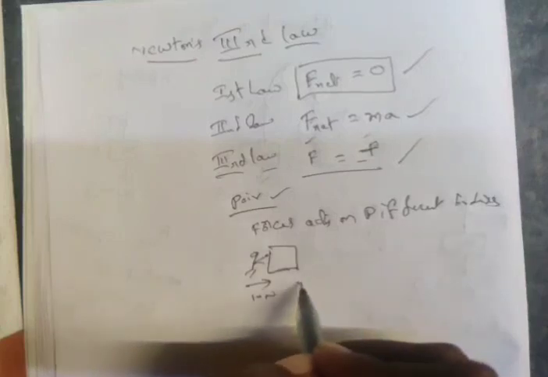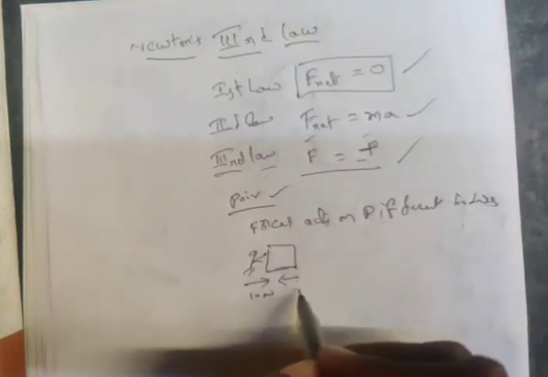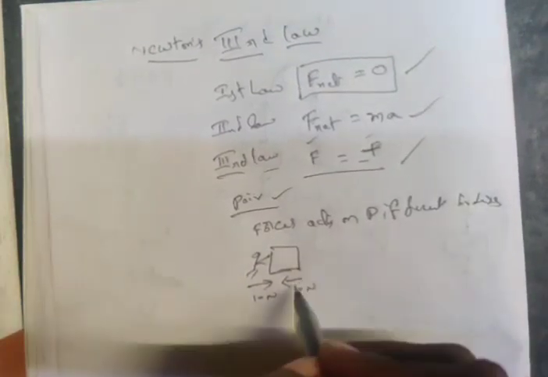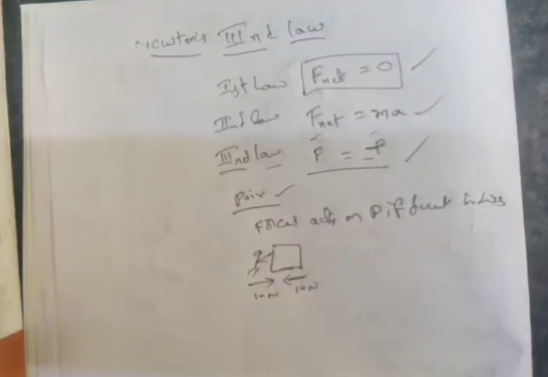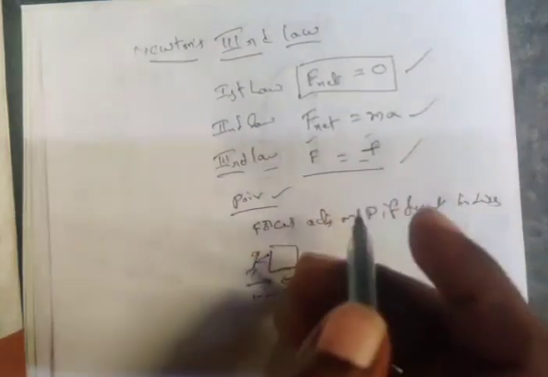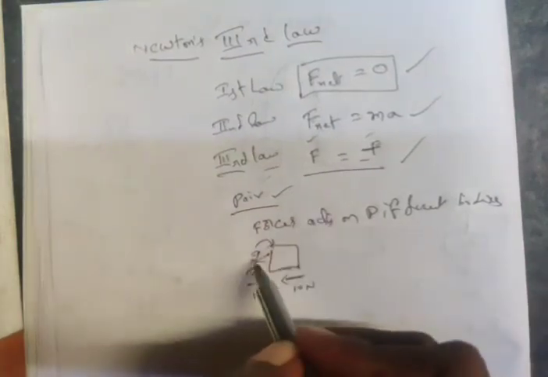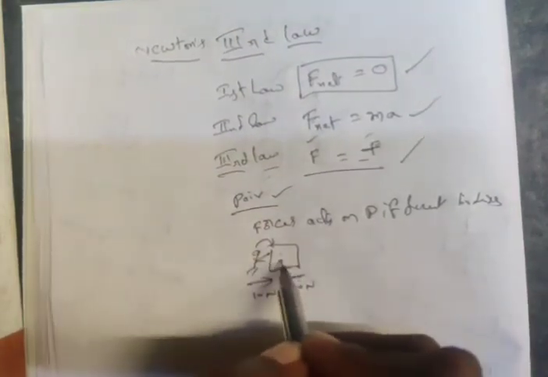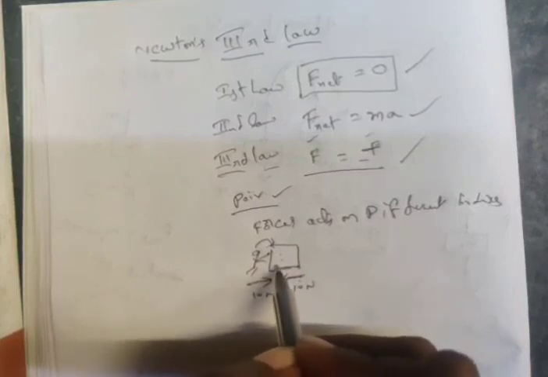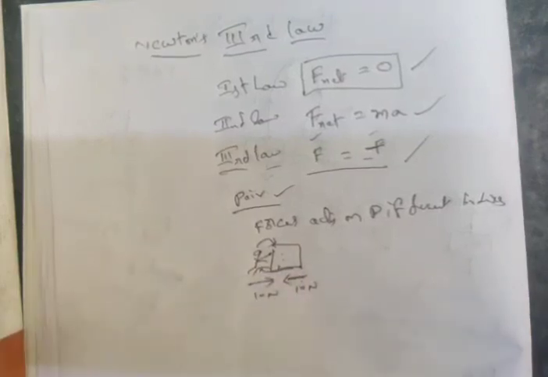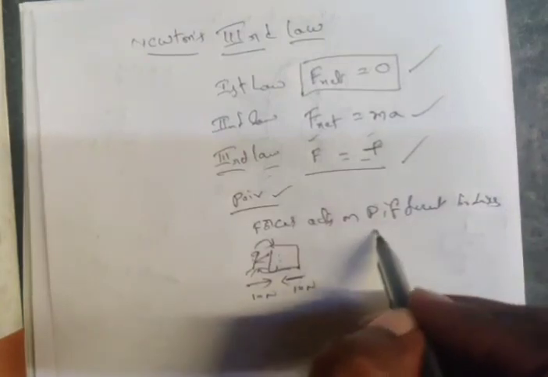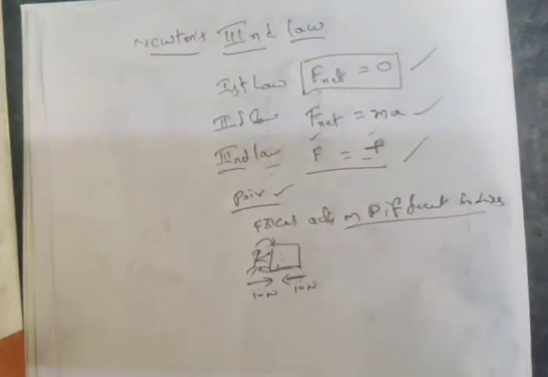Then the block will exert some force on the person also, 10 newtons, but opposite in direction. In the first case the man applies force on the block, but in the second case the block applies force on the man. So they are two different bodies.